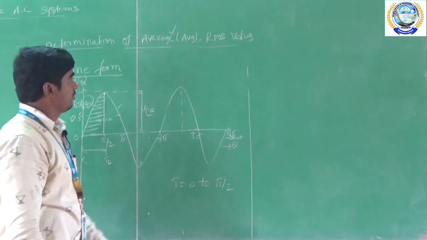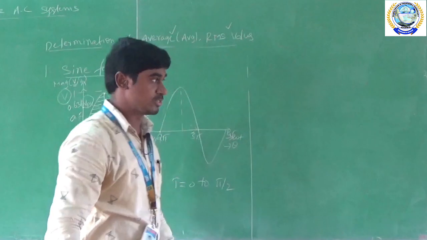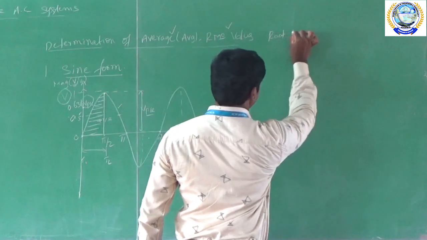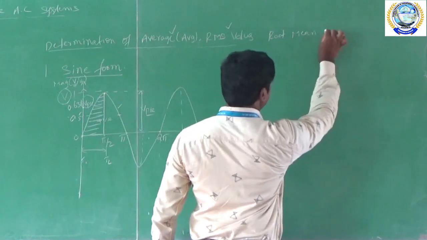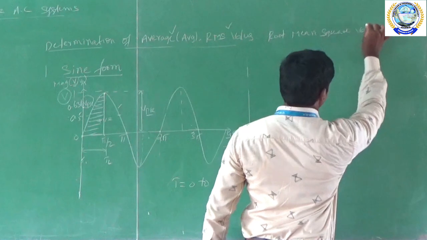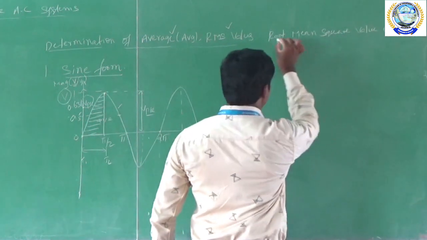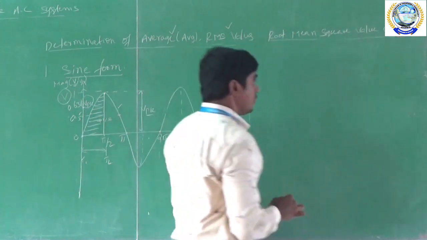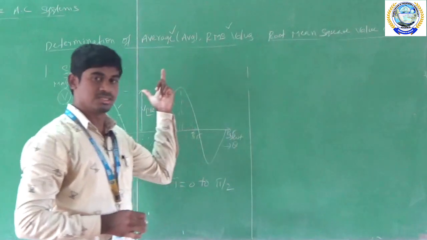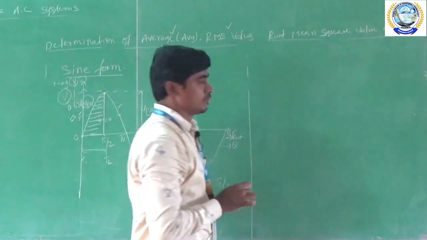So we calculated the average value, and now we are going to calculate the RMS value. RMS is nothing but the root mean square value. This is called the RMS value of the waveform. So we are deriving the average value and RMS value of the voltage. It is similar for current; the same applies to current also.